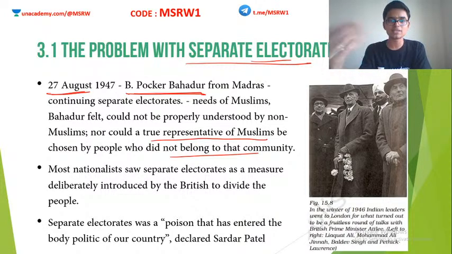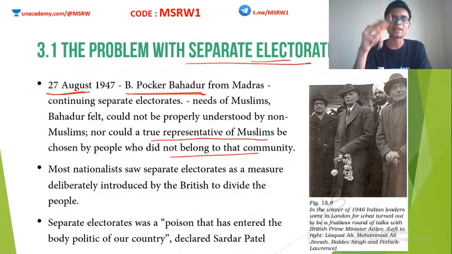So as far as Muslims are concerned, it was continuing. But the nationalist leaders thought that this should not continue. They saw the separate electorates as the plan of Britain to divide India. It was actually a plan of Britain to divide India, the separate electorates. It was brought in 1909, remember that.